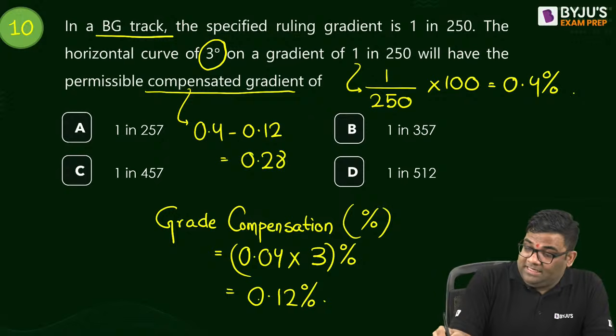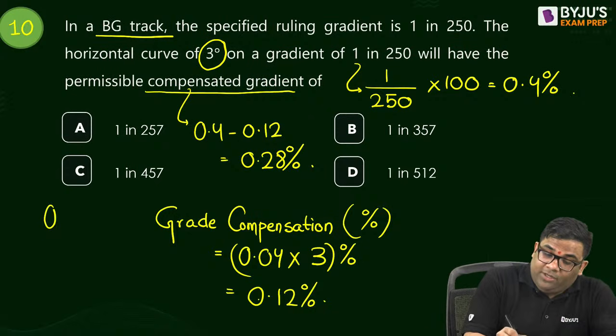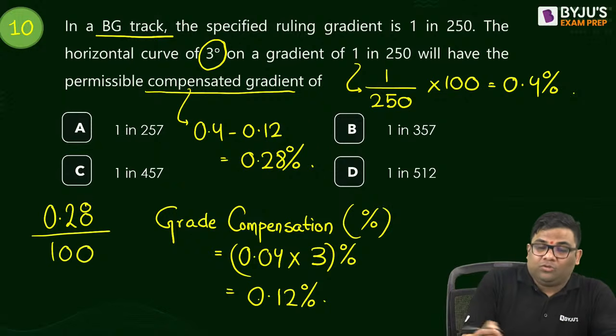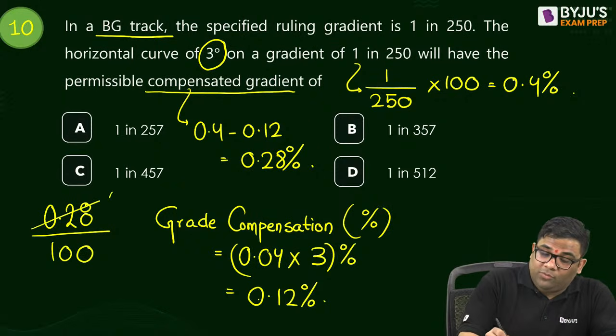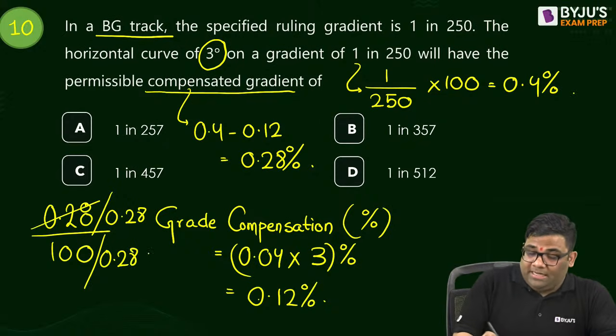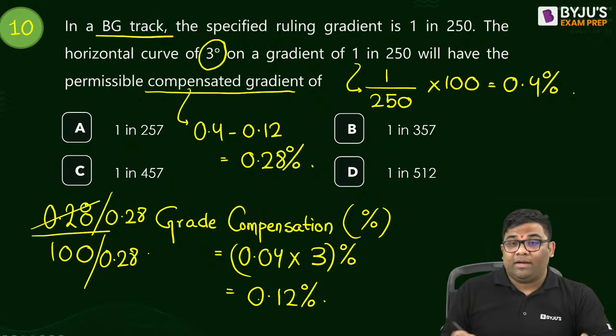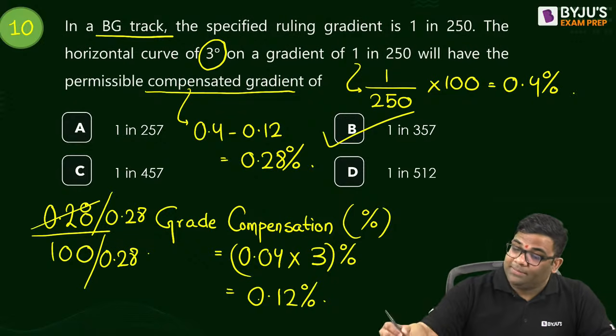0.28 percentage. But it is not asked in percentage, it is asked in ratio. So how to find out? 0.28 percentage is 0.28 divided by 100. You can divide both numerator and denominator by 0.28. When you divide both by 0.28, how much are you getting? 1 in? Find out. 1 in 357. Yes, so you are getting 1 in 357.